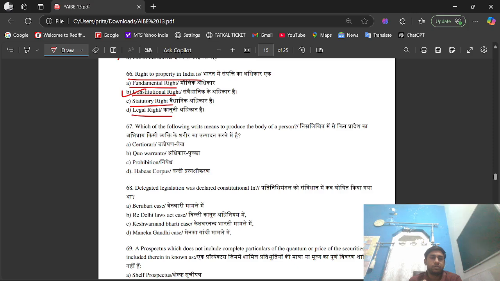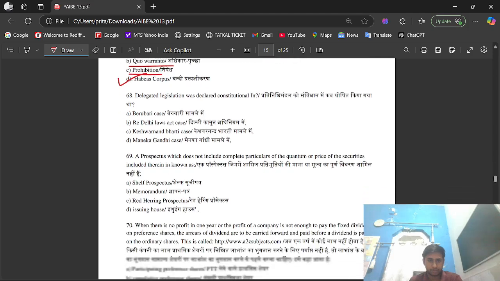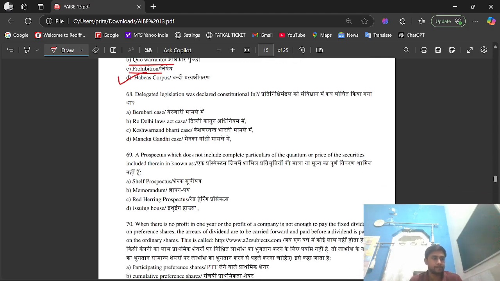Question number 67. Which of the following writs means to produce the body of a person? Option A, certiorari; option B, quo warranto; option C, prohibition; option D, habeas corpus. Its right option is option D, habeas corpus. Question number 68.